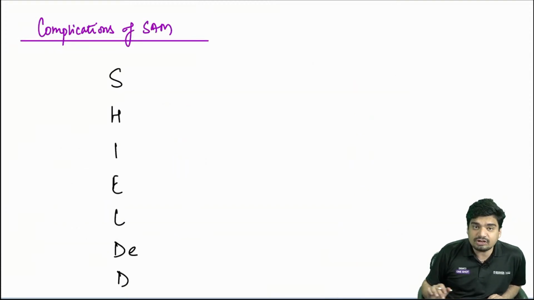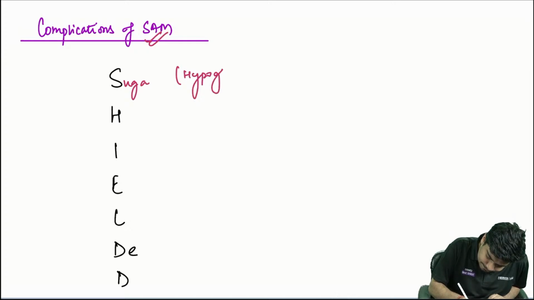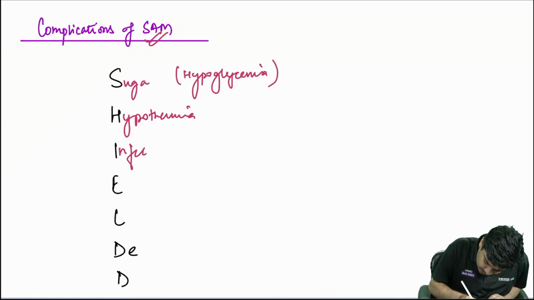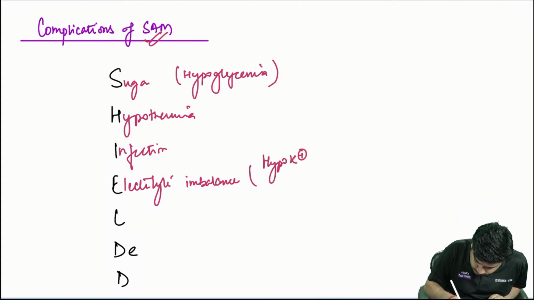Now, what are the complications of SAM? You can remember the complications of SAM by the mnemonic SHIELD. S is sugar: there can be hypoglycemia. H is hypothermia, I is infection, and E is electrolyte imbalance. Which electrolyte imbalance is there? There is usually hypokalemia and hypomagnesemia.